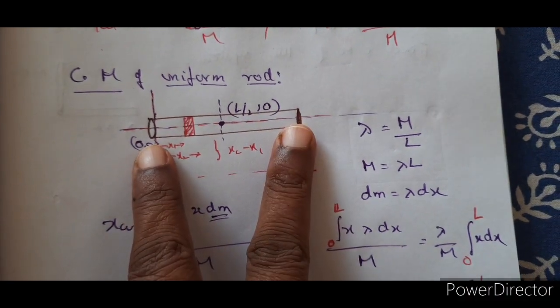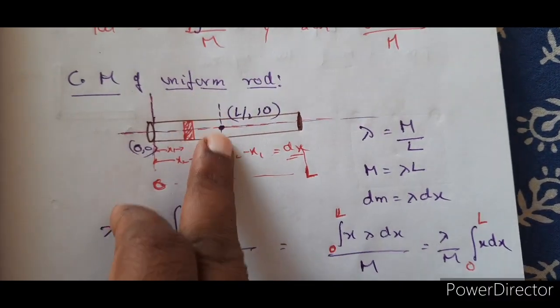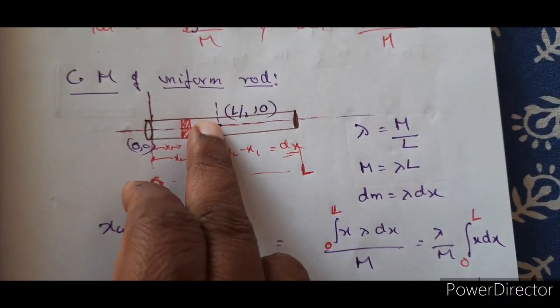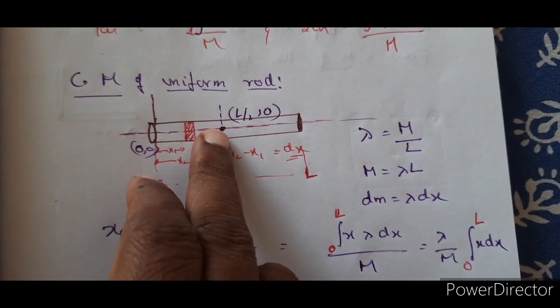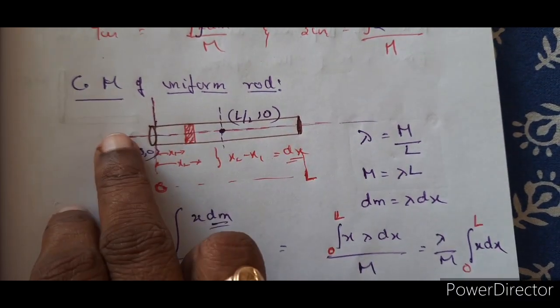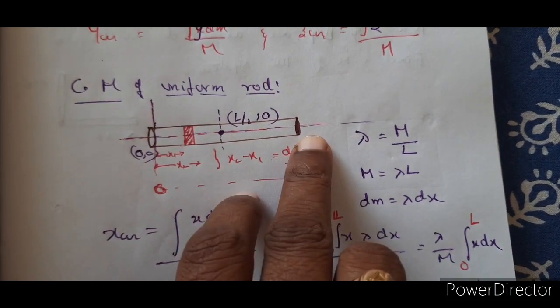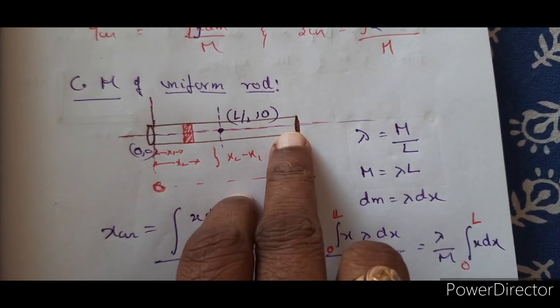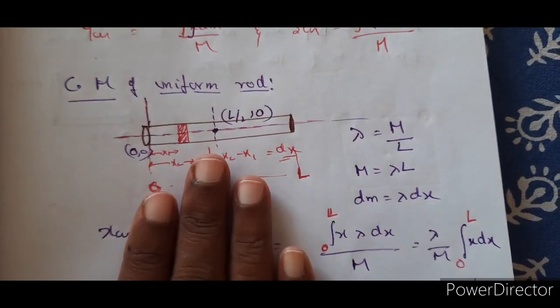If L is the length of the rod, then L by 2 is the position. That means exactly at the physical center of this rod lies the center of mass. This is L by 2 comma 0. So when the axis of this rod lies on the x-axis, then L by 2 comma 0 is the center of mass. Everyone of us knows.